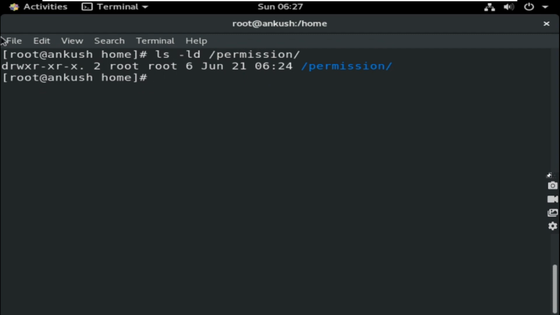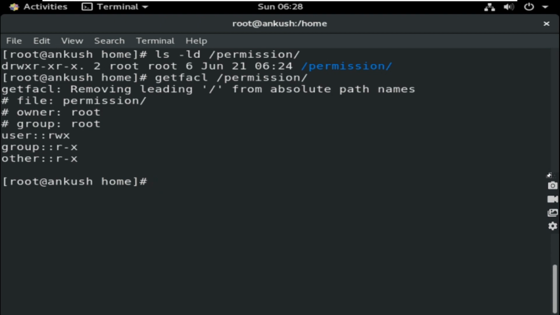Okay, so here now I am going to show you the command to apply an ACL. First thing is the command to check the details of a directory with ACL. You can mention getfacl, then directory or file name. So you are getting the details. It is showing the basic level permission, file name, the owner, the group owner. The basic level permission you are getting, rwx, rx, here you are getting rx.